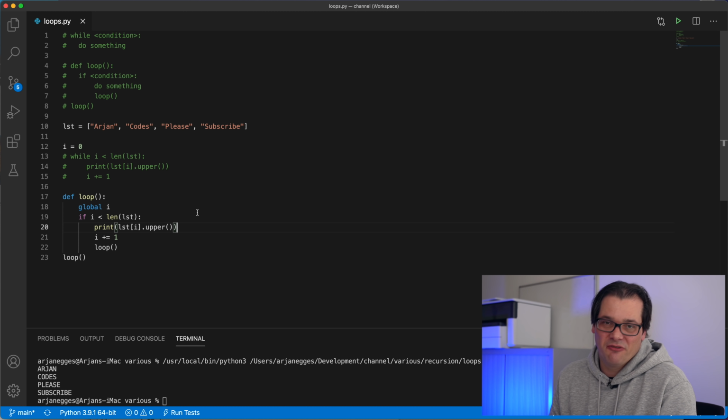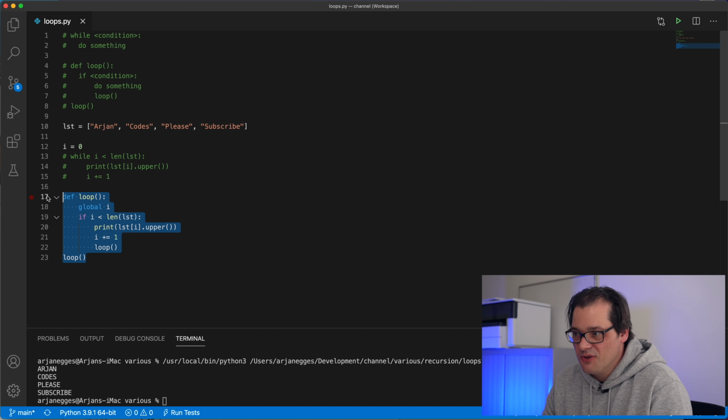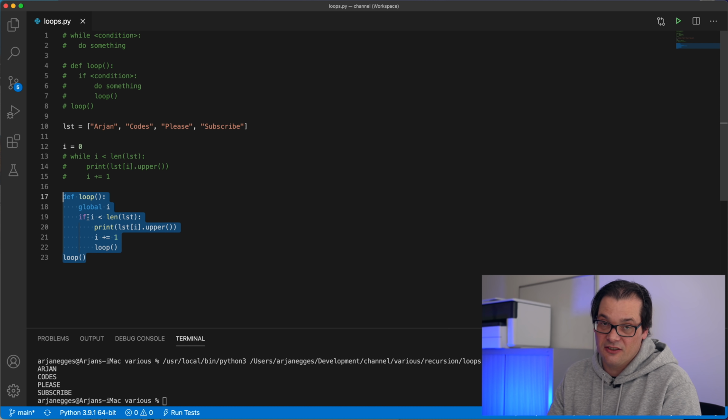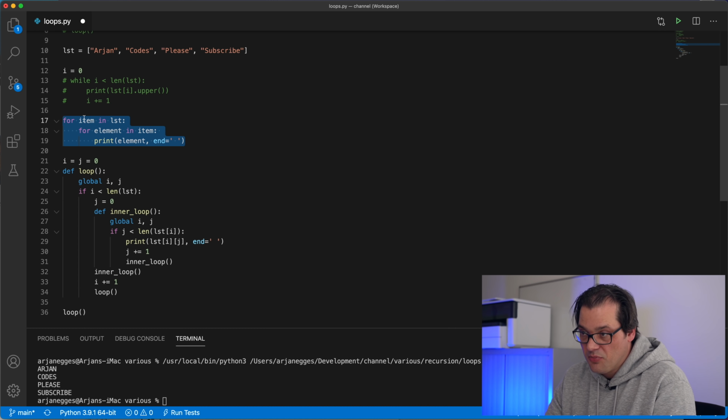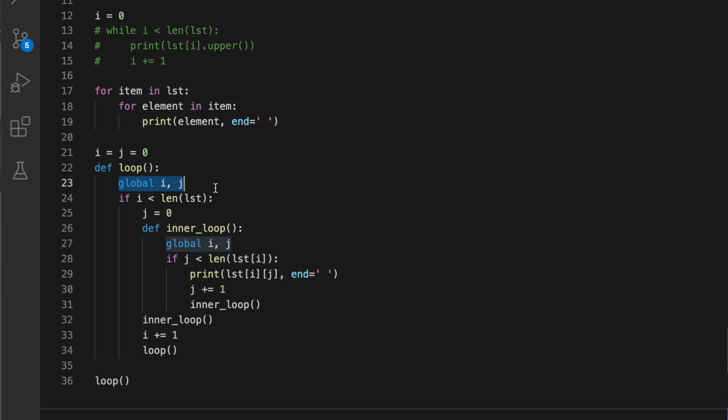Now this is an interesting, funny exercise, but it's obviously not something you're going to use in real life. Here it's still pretty okay-ish to do it like this, but as soon as you start introducing nested loops and things like that, this is going to get complicated really quickly. So here's another example which has a nested for loop that for each element in the list prints out that element with spaces between each of the characters. I followed that same procedure here but for a nested version. So you have a loop function that has these global indices i and j, and then there is an inner loop function that's also recursively called here again, and then this is what it looks like.